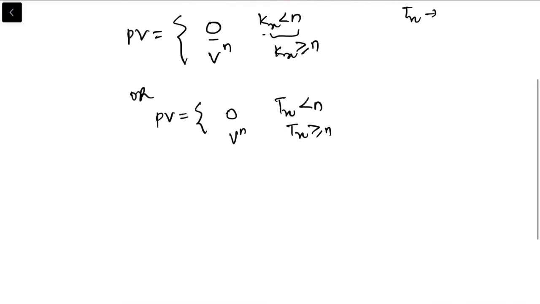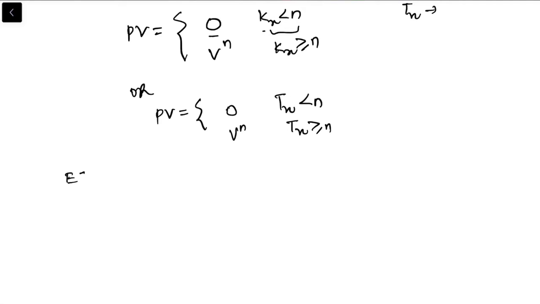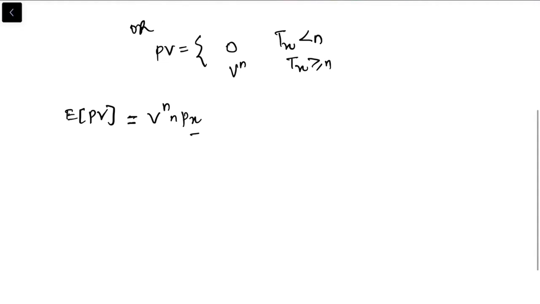Now the expectation of the present value: you can also answer this from logical reasoning. You have to survive until x plus n, and then you'll get the benefit, so you discount back n years, and the probability of surviving is npx. That's it. You can also derive this mathematically, going from first principles.